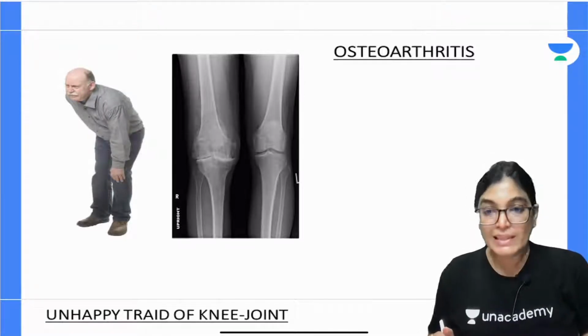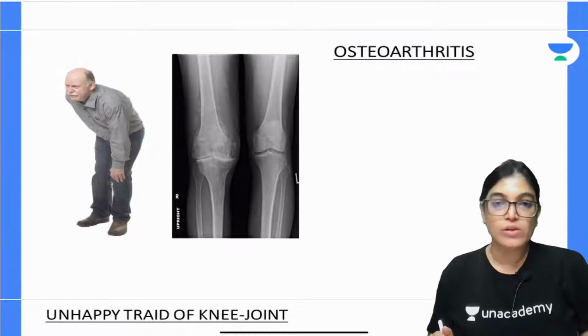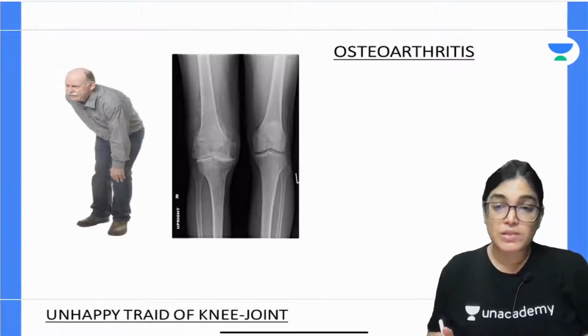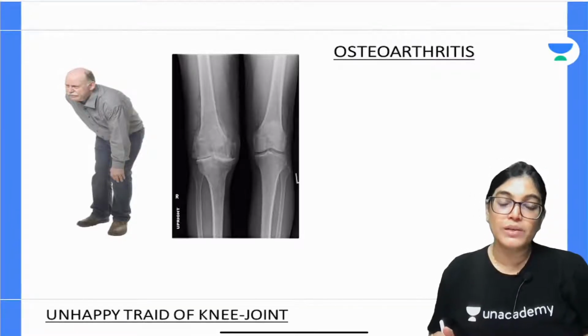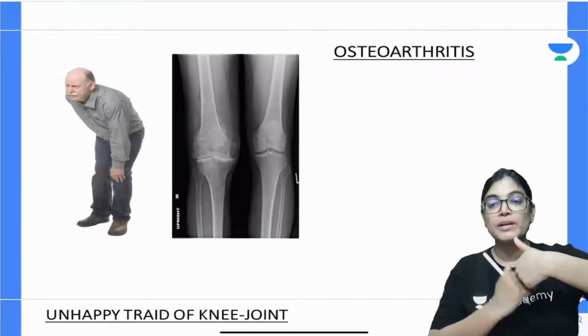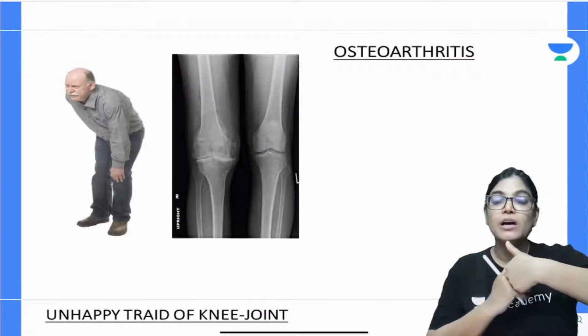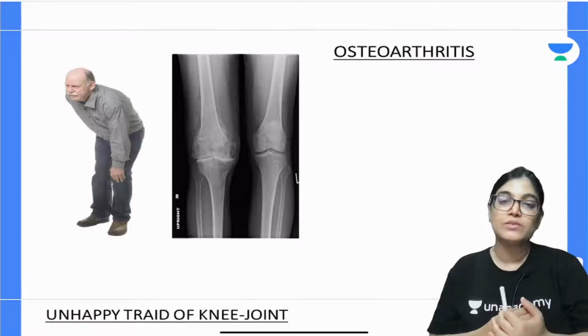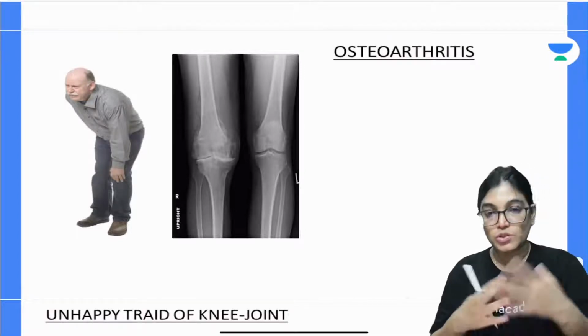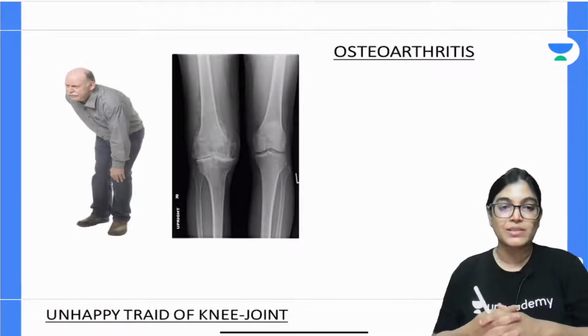So due to old age or due to certain injuries also, there is a loss of synovial fluid, decreased amount of synovial fluid, and ultimately there will be friction between the surfaces of the bone, which form the articular surfaces, and it will lead to a condition of osteoarthritis. New bone formation, osteophytes, are also seen.